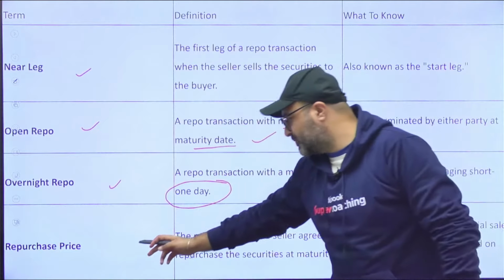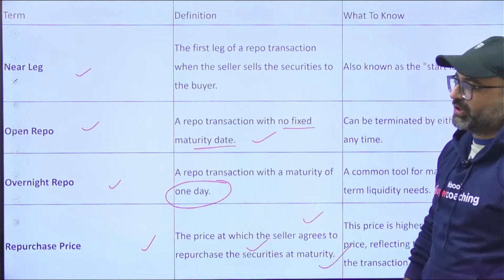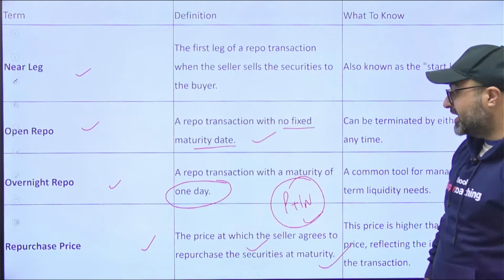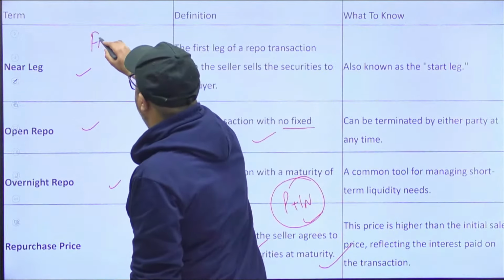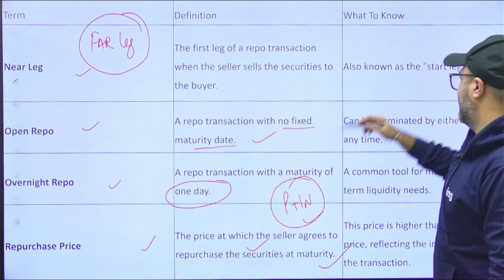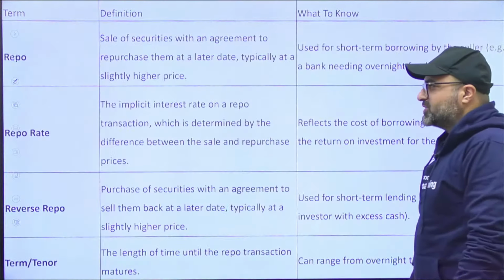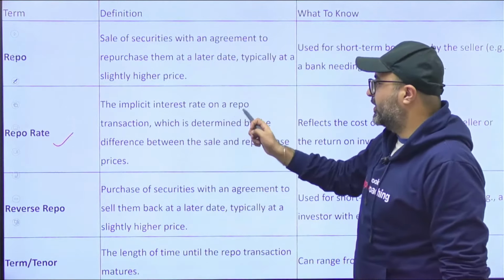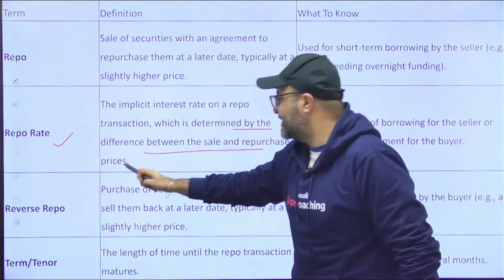What is repurchase price? The price at which the seller agrees to repurchase the security at maturity, that means principal plus interest, is known as the repurchase price. This is the price which you are going to pay at far leg, that is closed leg, and near leg is known as open leg, start leg. Got it, guys? Last but not the least is, what is repo rate? It is the interest rate on a repo transaction, which is determined by the difference between sale and repurchase price.